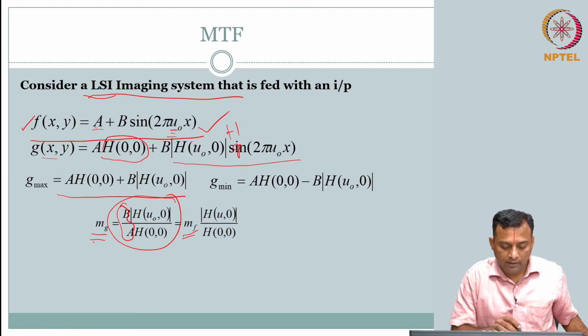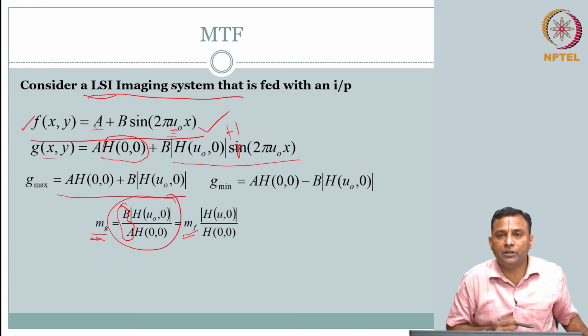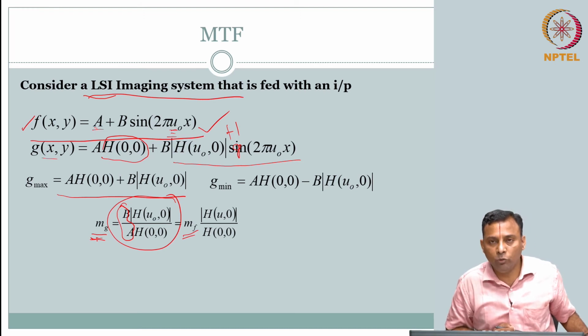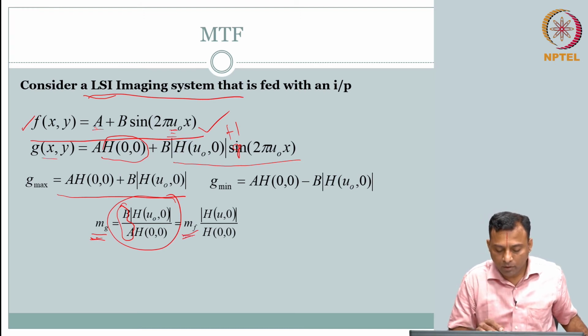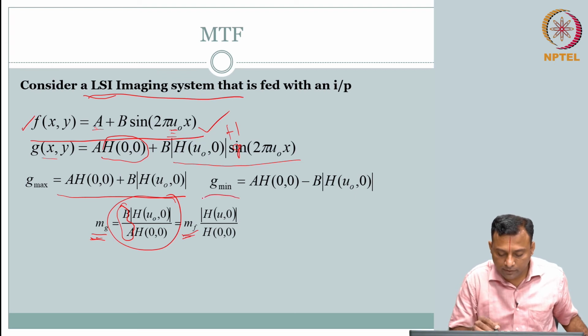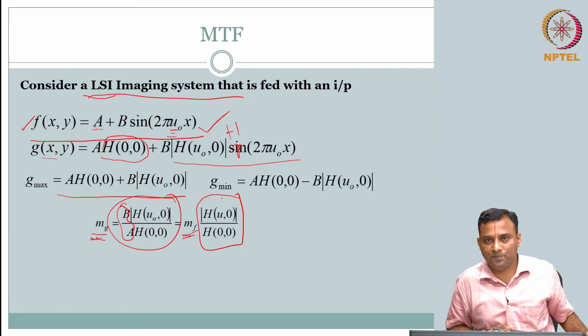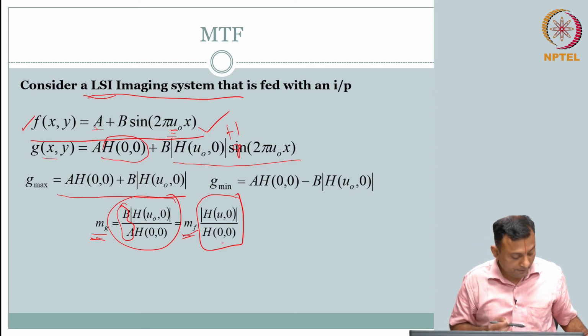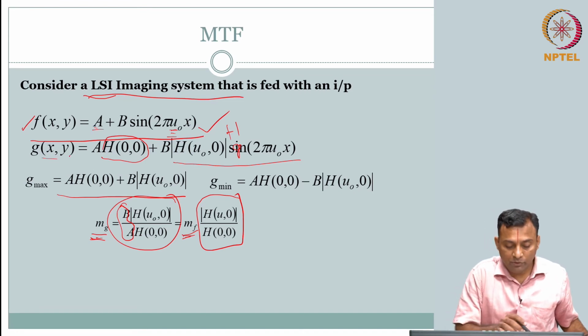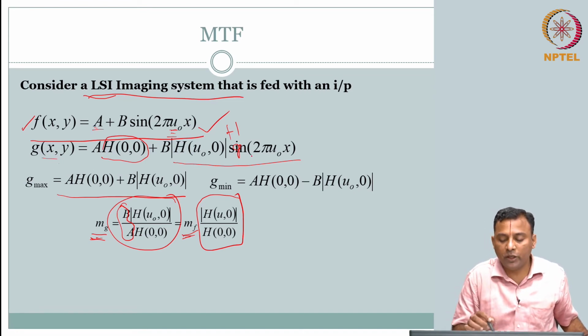Now you see there is an output m suffix g. Modulation in the output is nothing but modulation in the input times something to do with the system response, correct. Clearly, whatever the system response is, your output is also going to be sinusoidal.